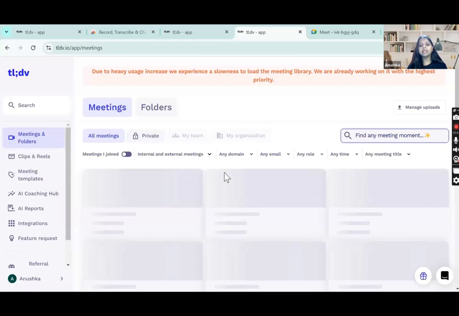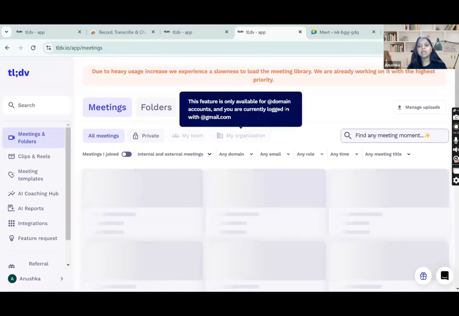My recorded meeting will be displayed here. It is just loading. It is checking if we have any recorded meeting or not. Due to heavy usage, it is working a little slow right now. So I hope you guys understood how you have to use TLDB, right? In this way, TLDB gets integrated with all your meetings, like meetings in Google Meet, Zoom, or Microsoft Teams. Okay, great.